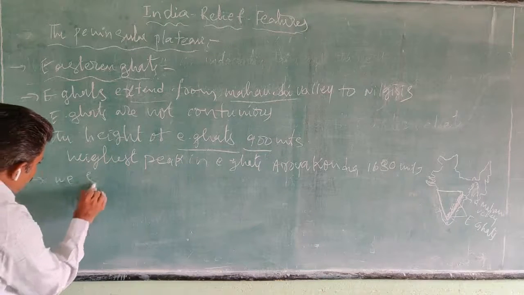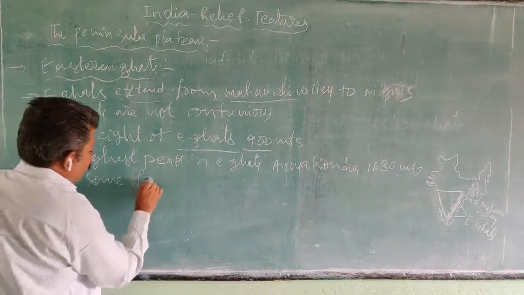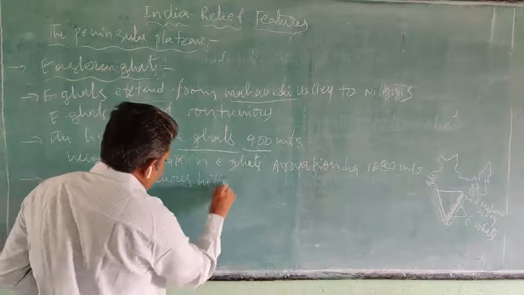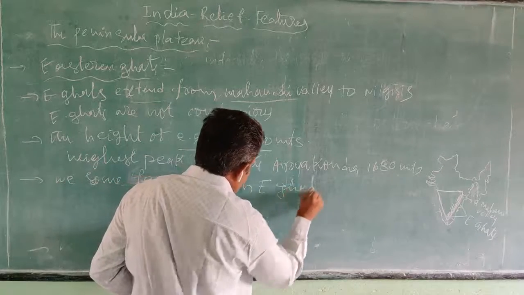We find some famous hills in the Eastern Ghats.